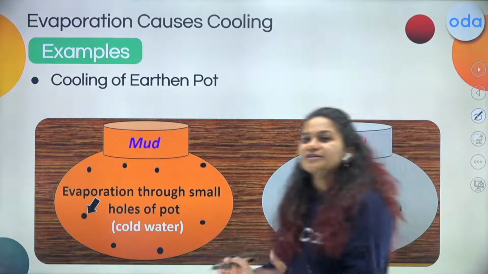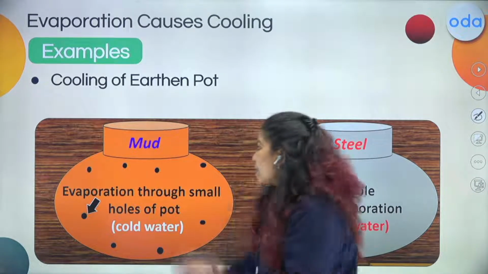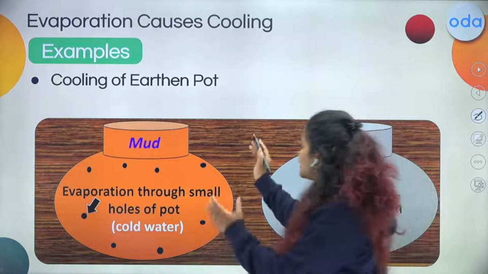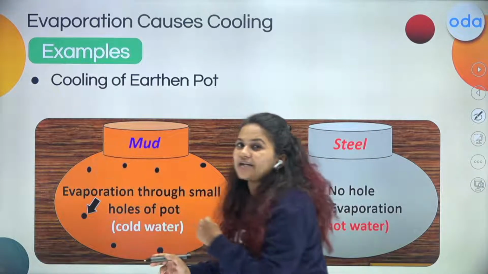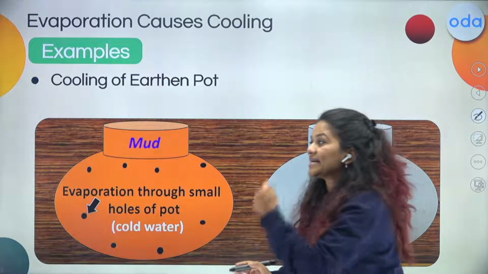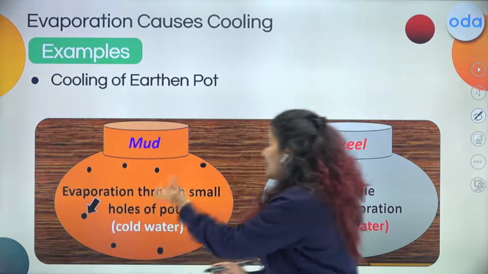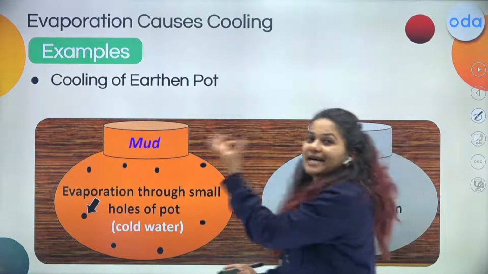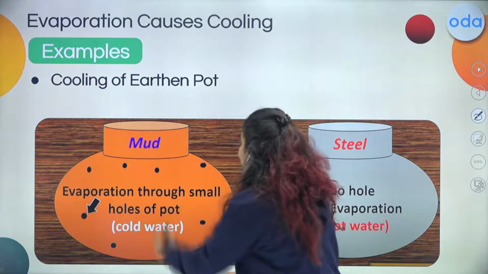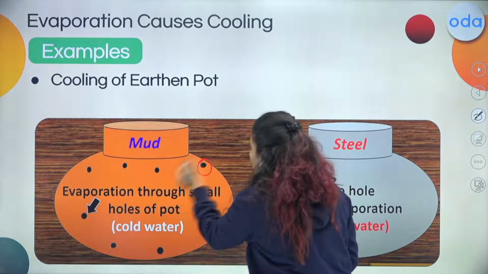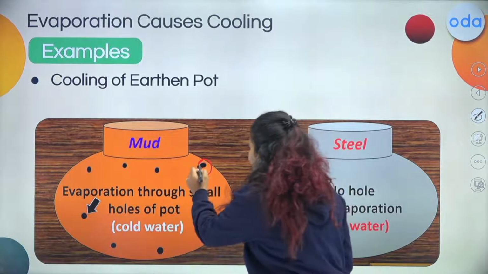I hope this first example is clear to you. Once again, what happens in this first part? The water takes the energy from the surrounding, making the surrounding cooler. This water vapour will take energy from the surrounding. When I say surrounding, what is the surrounding of this hole? The earthen pot.